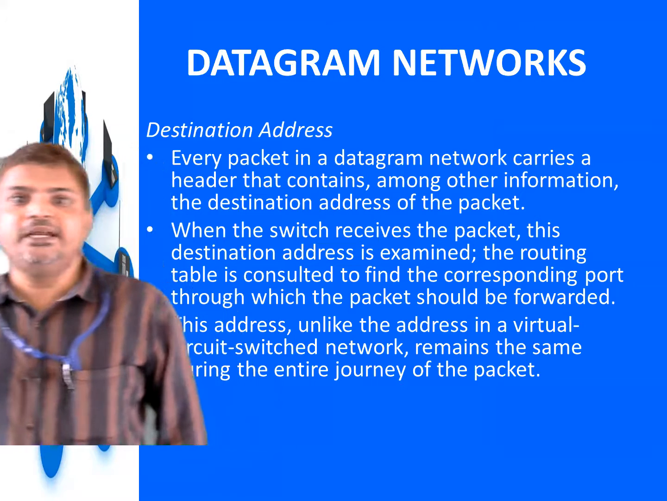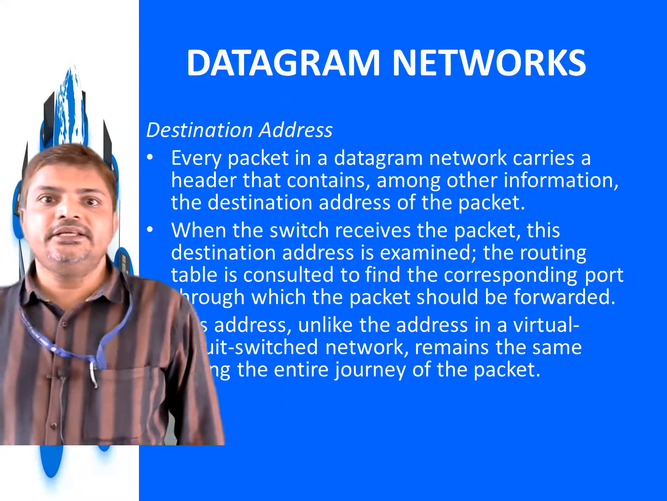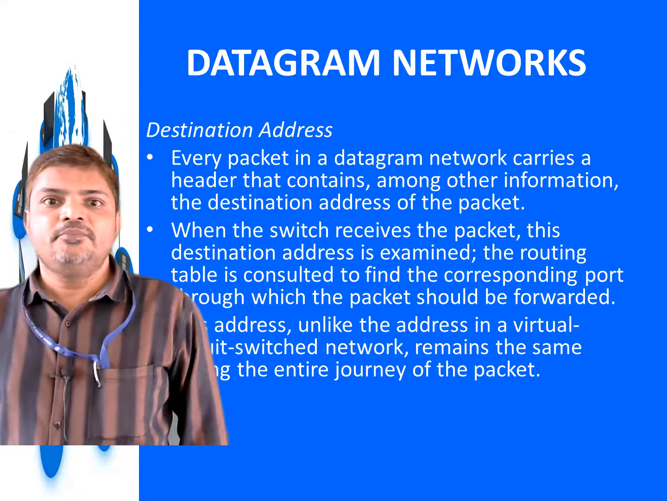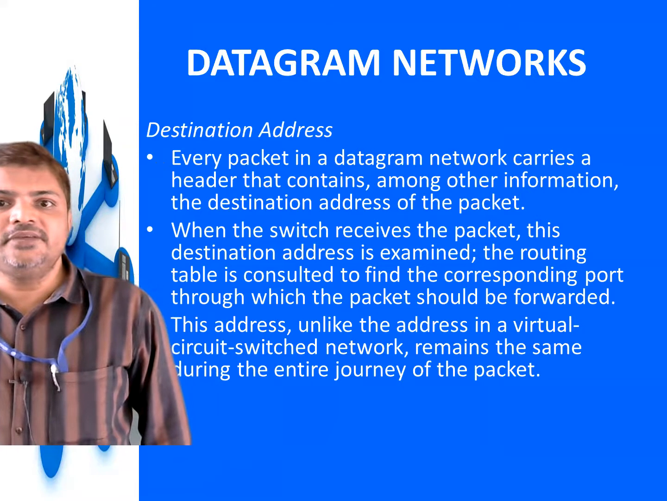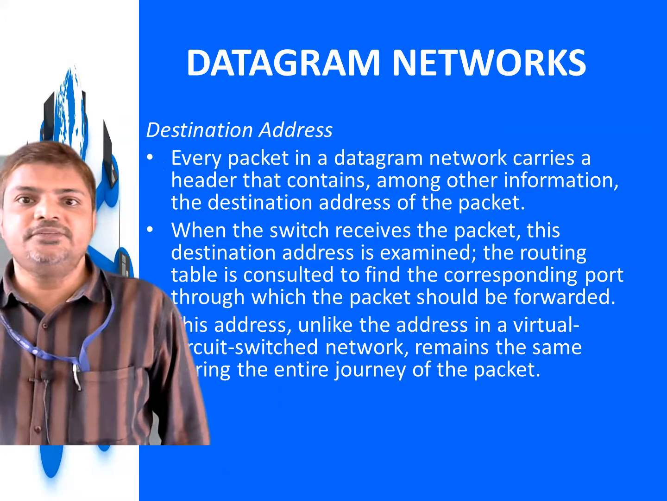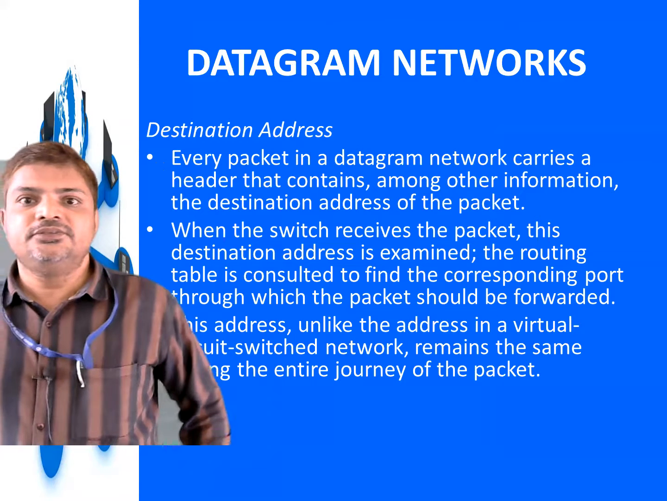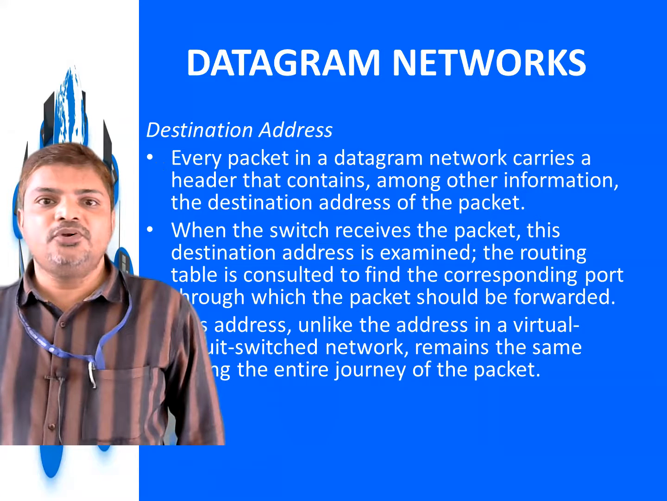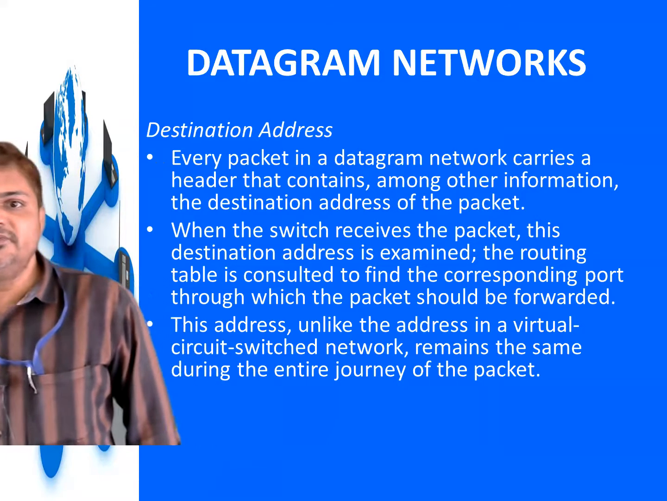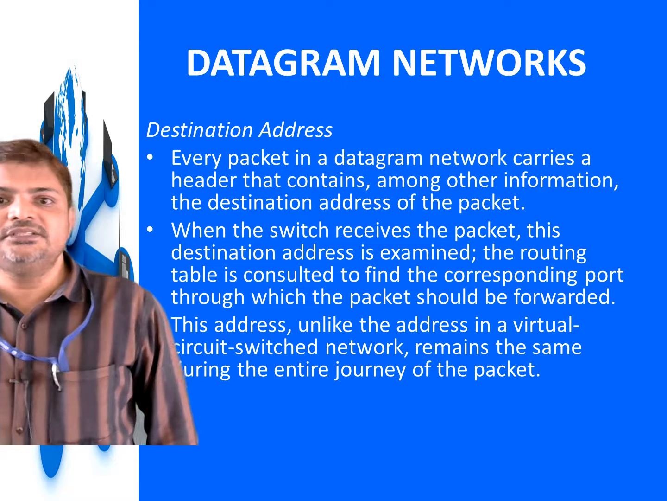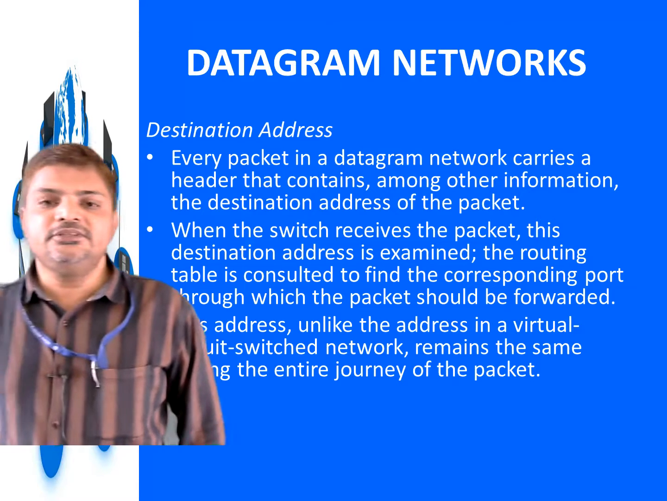Destination address. Every packet in a datagram network carries a header that contains, among other information, the destination address of the packet. When the switch receives the packet, this destination address is examined. The routing table is consulted to find the corresponding port through which the packet should be forwarded. This address, unlike the address in a virtual circuit switched network, remains the same during the entire journey of the packet.